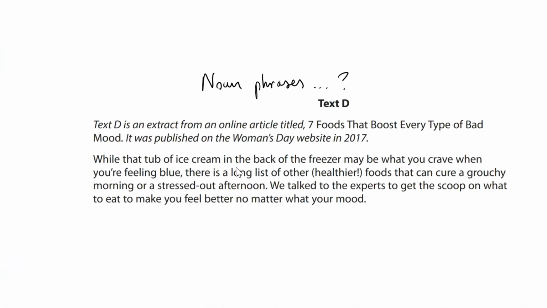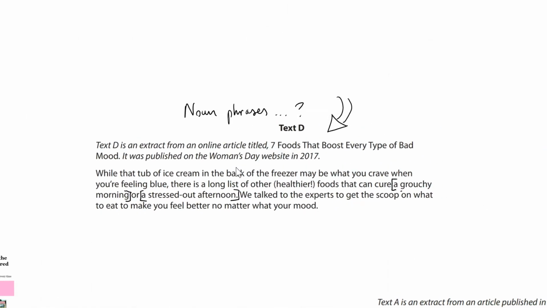Here is an extract from an article. You might want to pause here and have a look, see if you can see where the noun phrases are. I've picked out this one and this one, a grouchy morning and a stressed out afternoon. I'm really going to focus on a grouchy morning. So we have the noun, morning, modified by the adjective grouchy, and then the determiner a. It's just one of a number, perhaps, of potentially grouchy mornings this person has had.